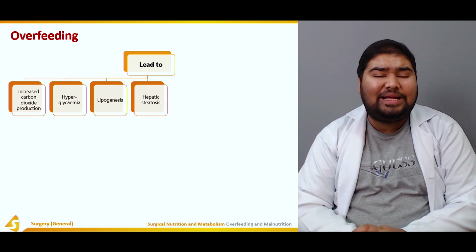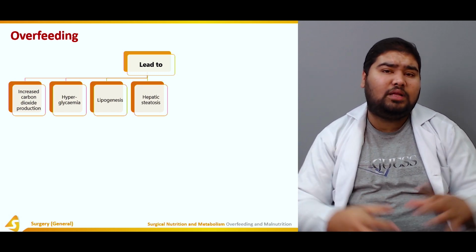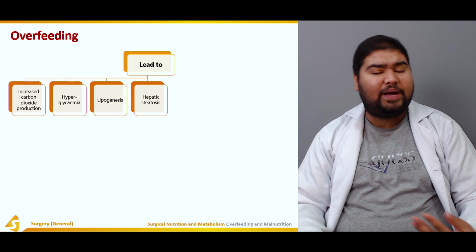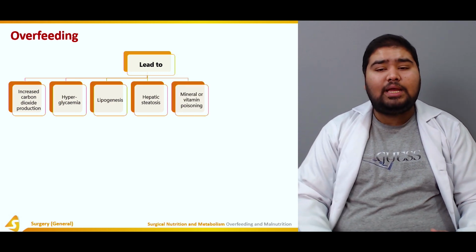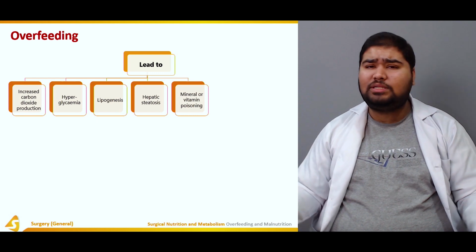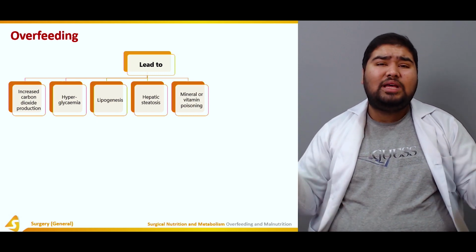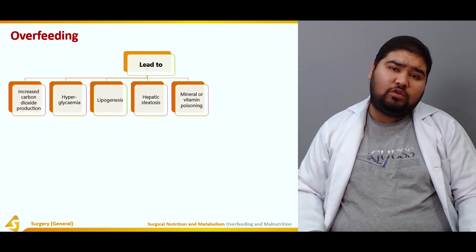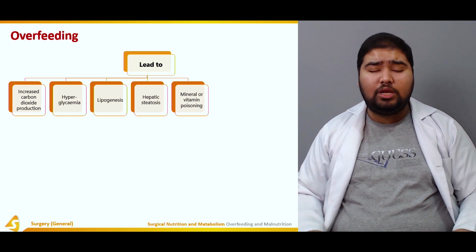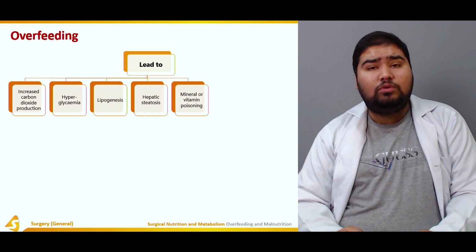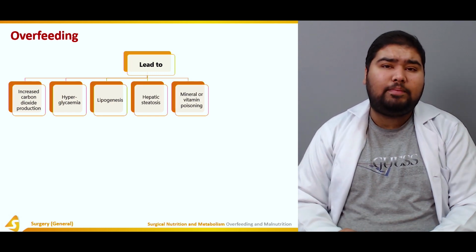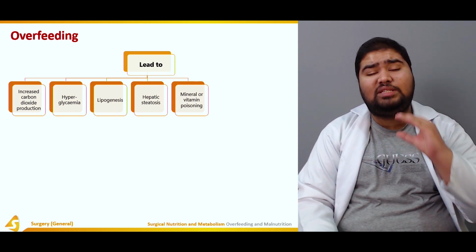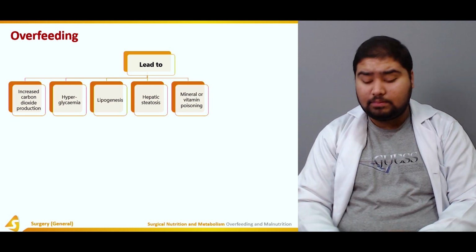It can cause hepatic steatosis because the fat cells are being deposited in the liver, as a result of which hepatic steatosis takes place. There can be mineral or vitamin poisoning because you're simply giving too much. Since you're giving too much, these minerals and vitamins would be deposited in the body. Only the fat-soluble vitamins, of course; the water-soluble vitamins are not deposited in the body. So these deposits may turn to poisons because in a normal amount, these are the nutritional elements of the body. But when the normal amount is exceeded, these become poisons.